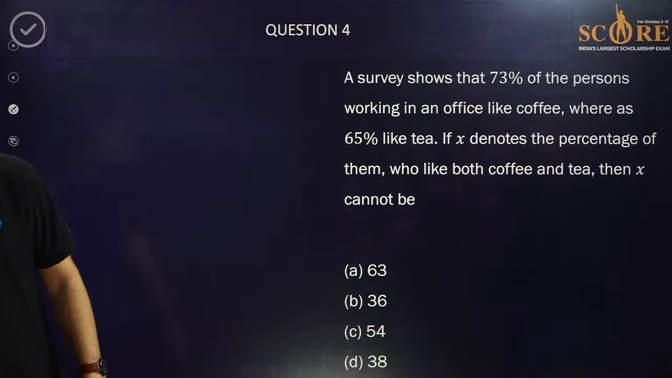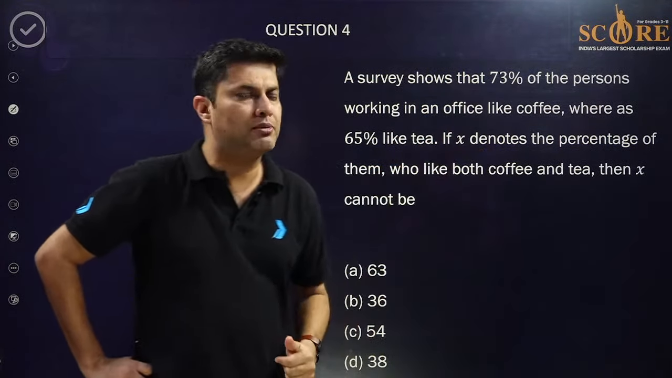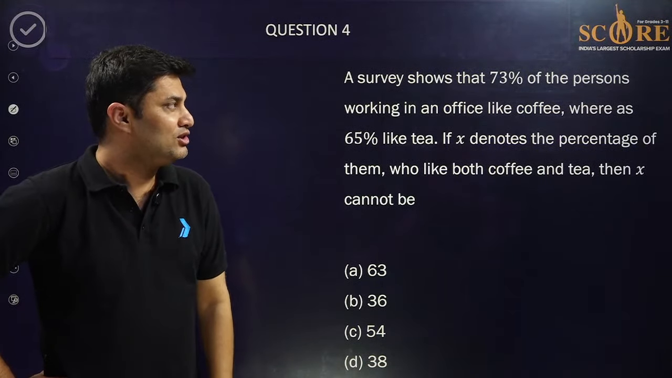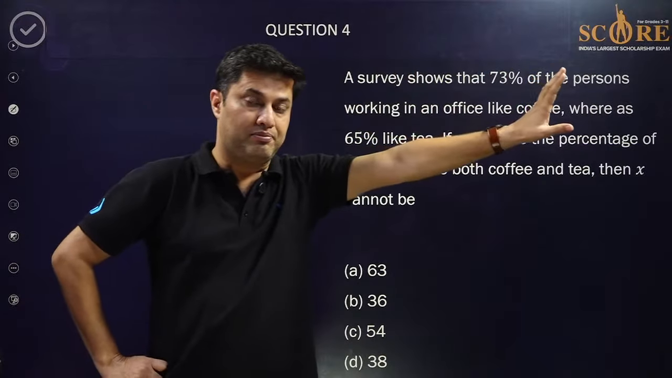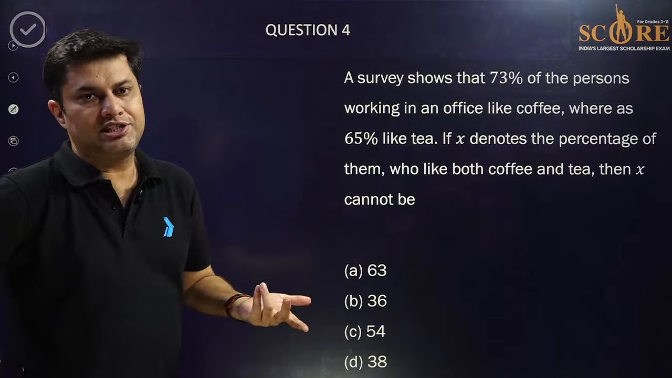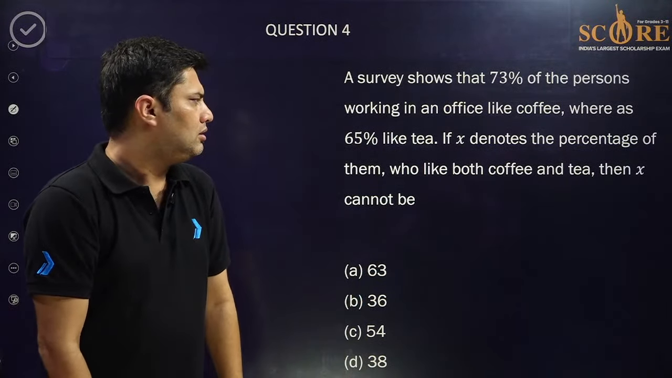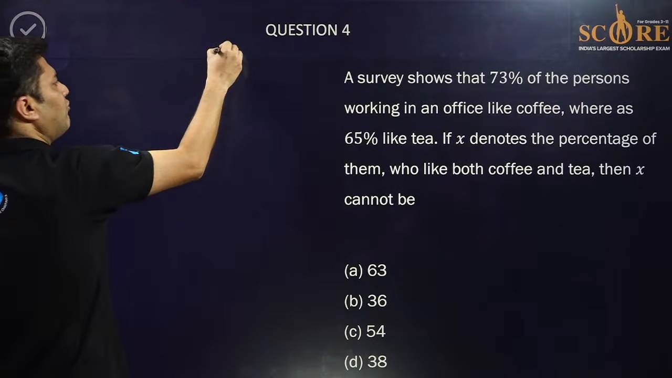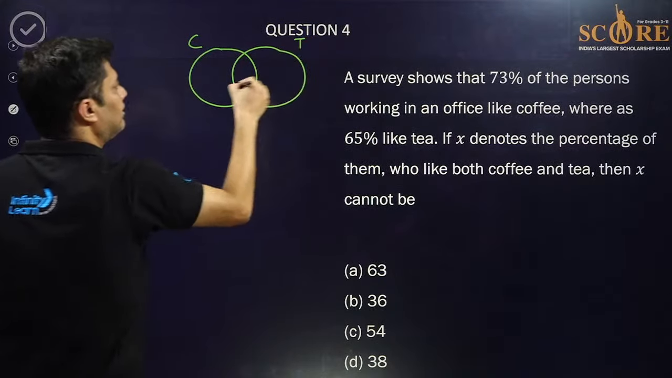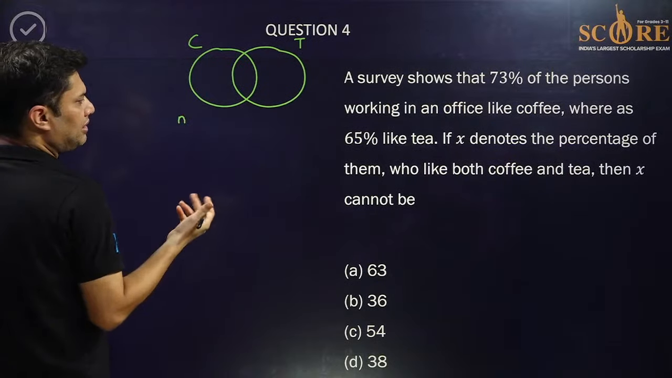Now this is a set theory problem. A survey shows that 73% of the person working in an office like coffee. See, I am also, let's say, coffee person. So 73% of person in my office actually likes coffee, and 65% likes tea. There might be some common numbers also. So this is the Venn diagram for coffee. This is the Venn diagram for tea. So number of, let's say 100 people are there, for now 100 people, X people are there.